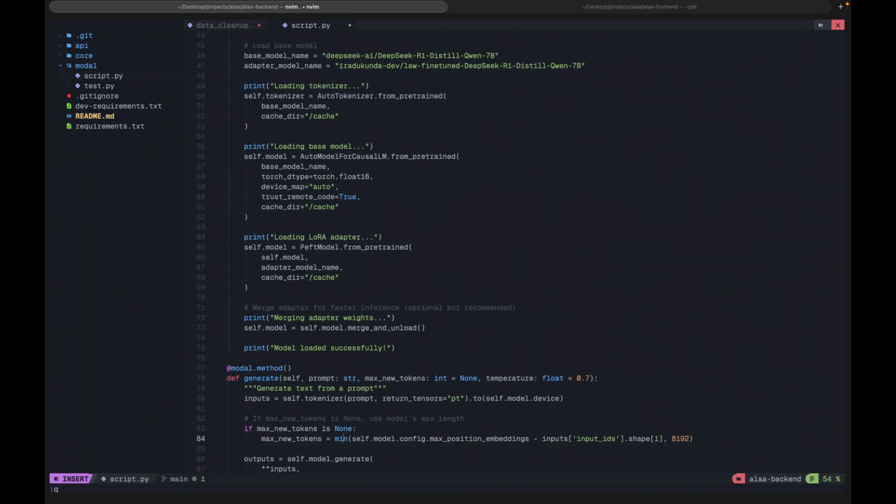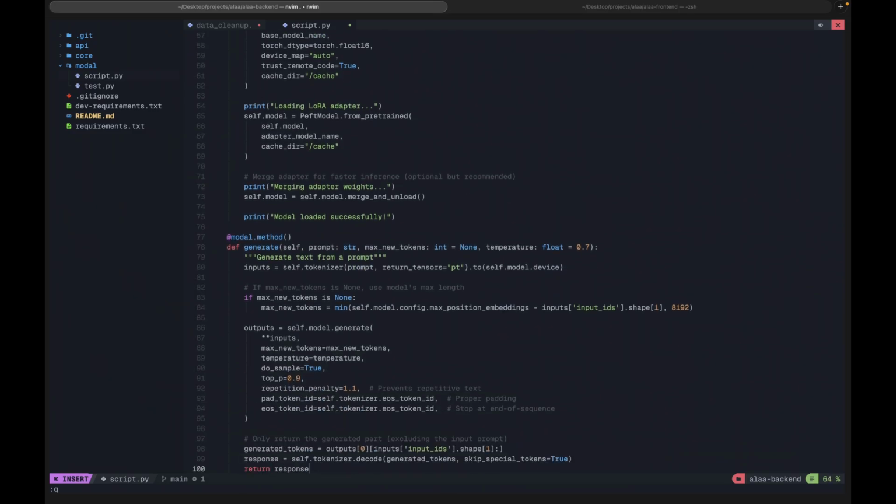Lastly, I have different methods. Remember, we have a class model, and I have different methods. This method is for generating: if you want to just tell it to create or give you something, you give it a prompt and then you wait for an answer. This is how we handle this case.